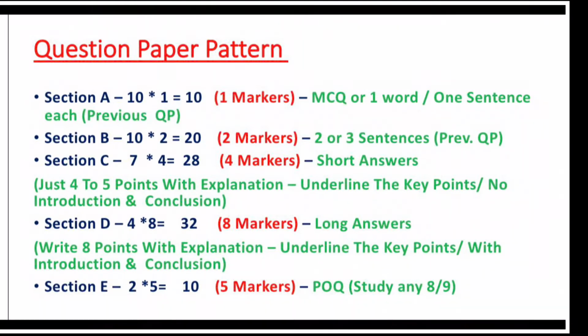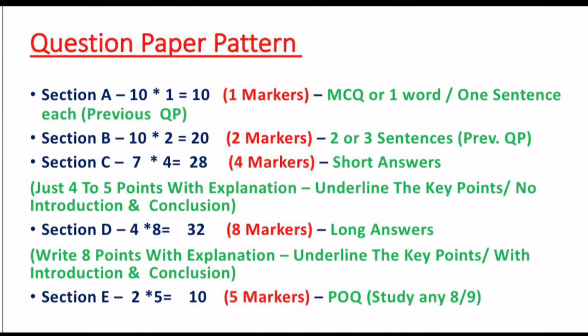Guys, the next is section C, in which you're supposed to attempt overall 7 questions, and each question carries 4 marks. It is a short answer section, in which you can just write 4 to 5 points without introduction and conclusion. Intro and conclusion are not required for section C. So kindly make sure that you write 4 to 5 points. Why 5 points? Because if one of your points is wrong, you can still fetch marks with your next point. So it's very advisable to use 4 to 5 points.